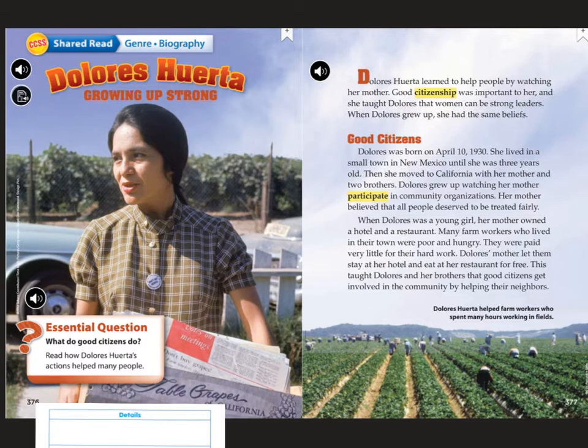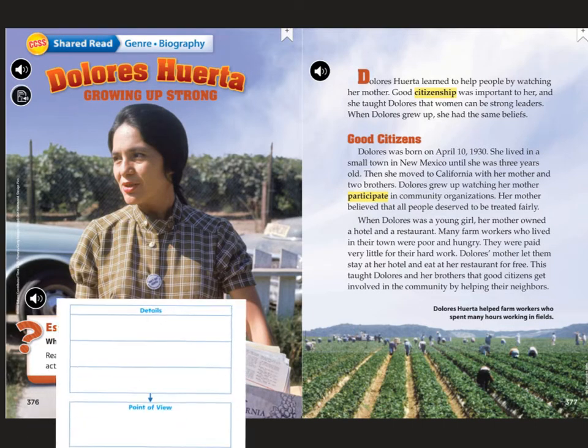I just read a chunk of our story, so I'm going to stop and ask myself, if this is something that supports the author's point of view, and if I feel like it's important, I'm going to write it down in my graphic organizer. So I'm going to pull up my graphic organizer right here.